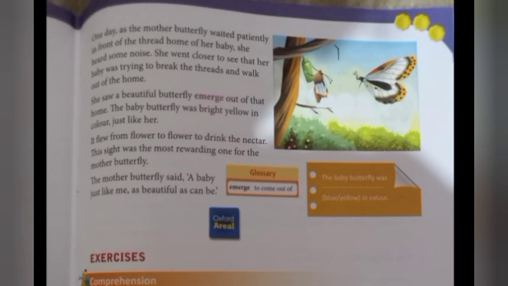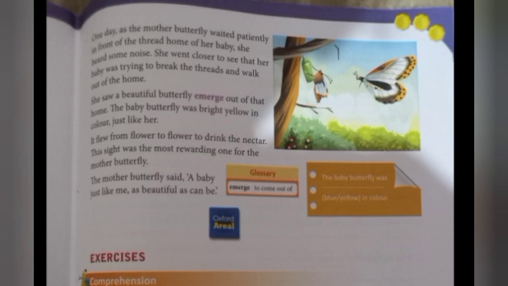Now the mother butterfly is very happy, and she saw a bright yellow baby butterfly there. When the mother butterfly saw the worm, the baby ate the leaves, right? So after forming into a full butterfly, it started flying here and there and drinking nectar, yes, honey from other flowers. Yes, this is what happened.